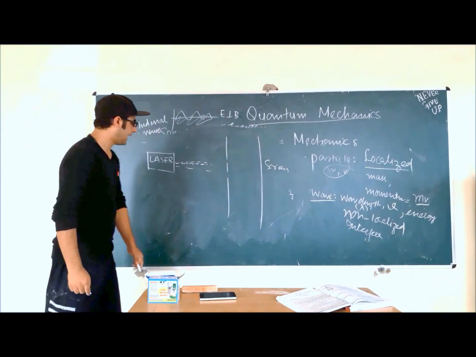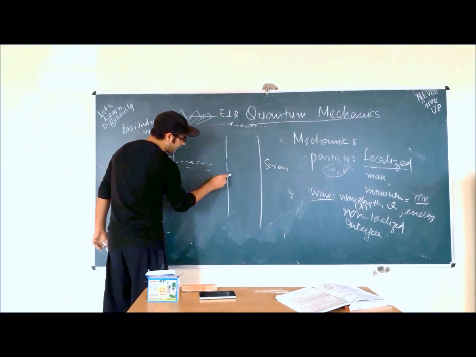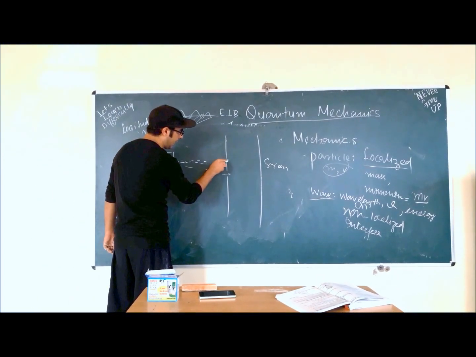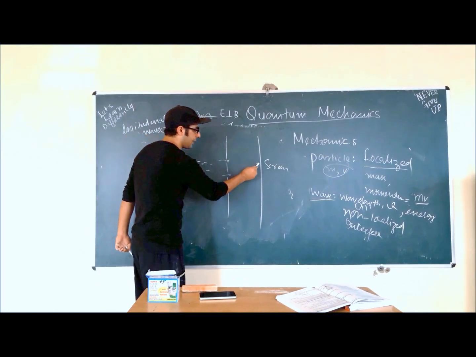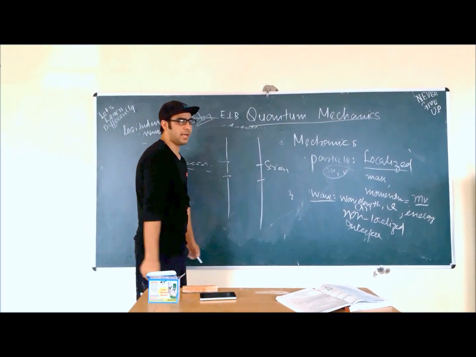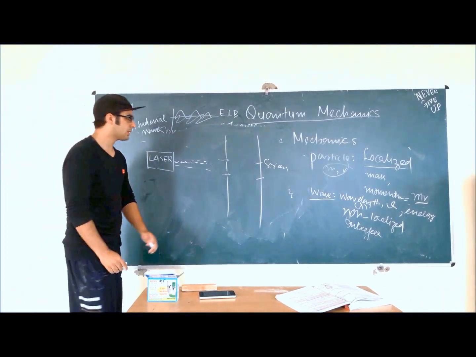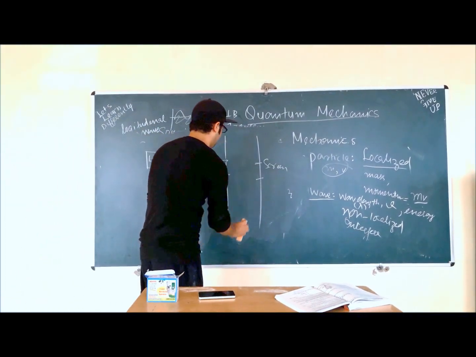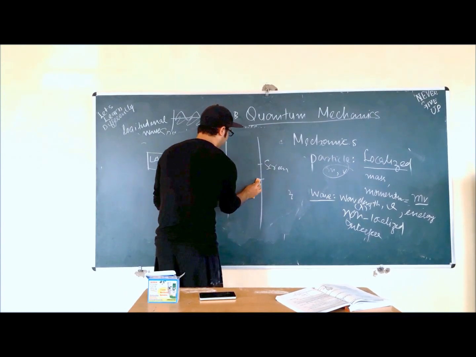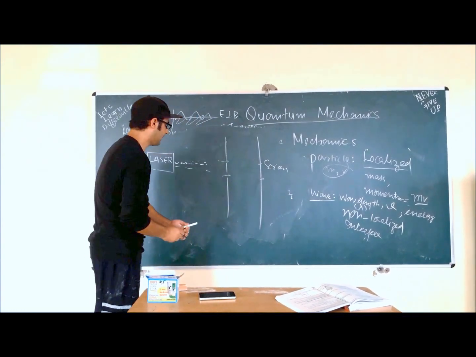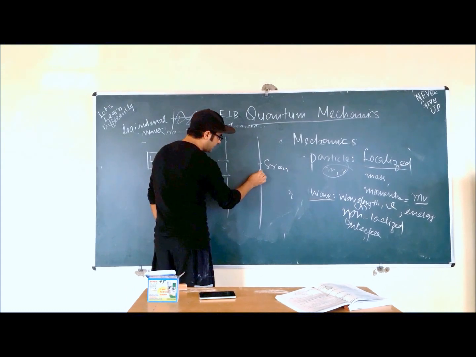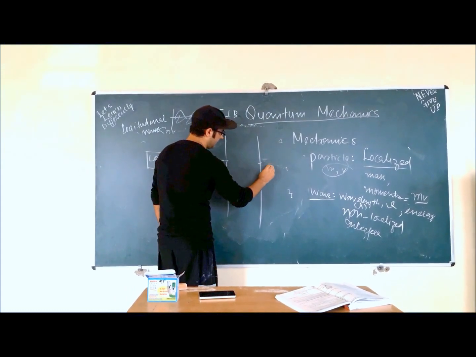What I expect is that either the photon will go through this slit or through that slit, and they will produce scintillations right here and right here. This is my expectation of what should happen. But when we do this experimentally, a very peculiar situation occurs: the scintillations are not produced here, they are produced like this.